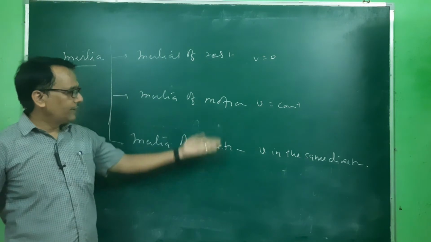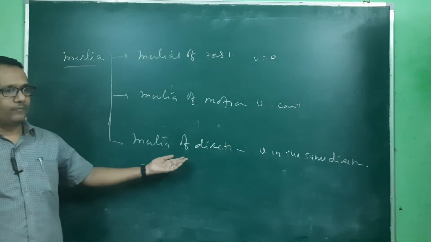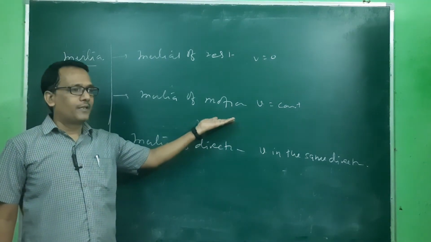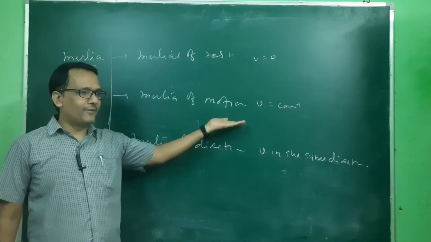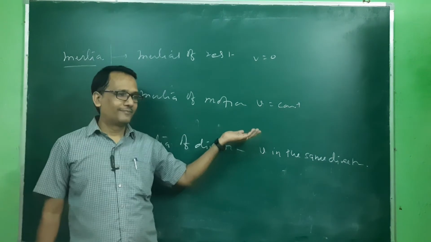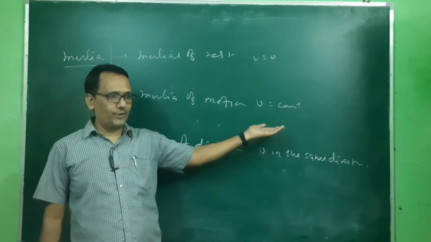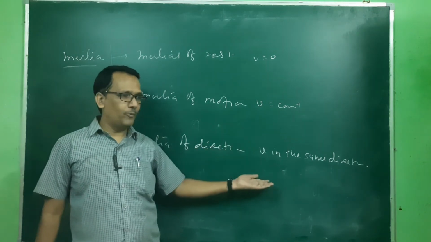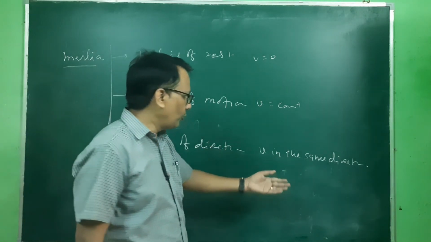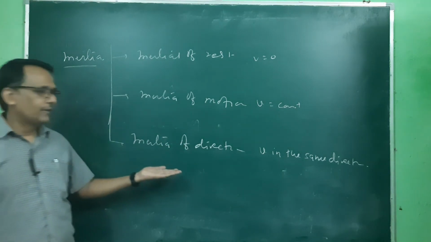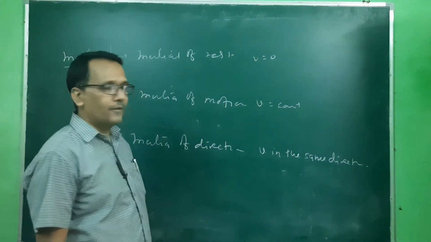Even that, in some books this can be omitted, because if the velocity is constant, it means its magnitude as well as its direction is constant. So it can be omitted, but if you are including it here, that's okay. So V is in the same direction, it remains with the same direction. So this is the inertia of direction.